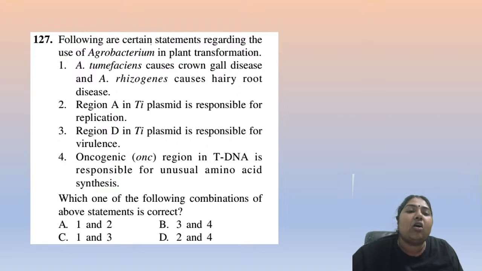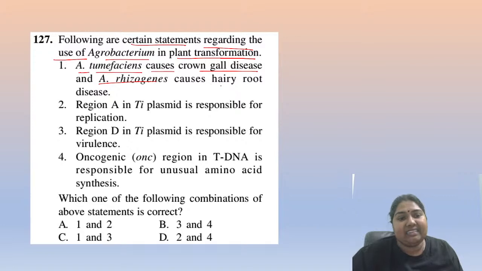So following are certain statements regarding the use of Agrobacterium in plant transformation. Agrobacterium tumefaciens causes the crown gall disease, and rhizogenes is causing hairy root. True or false? Tumefaciens causes the crown gall. Rhizogenes causes the hairy root. Absolutely, it is a correct statement.